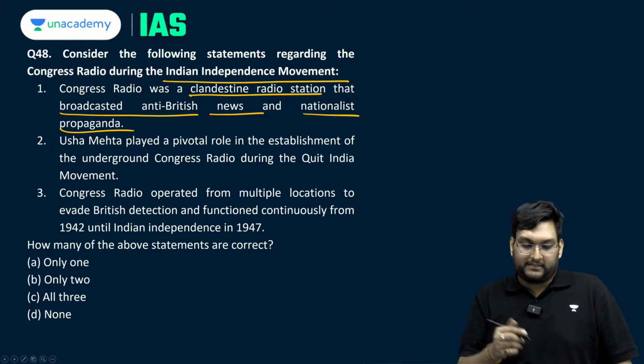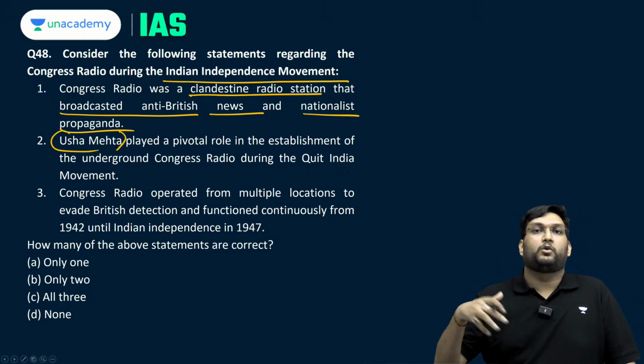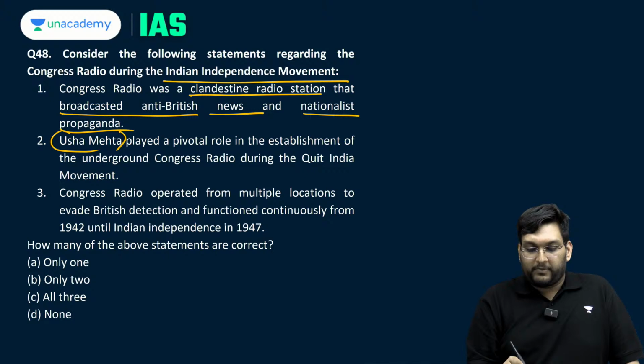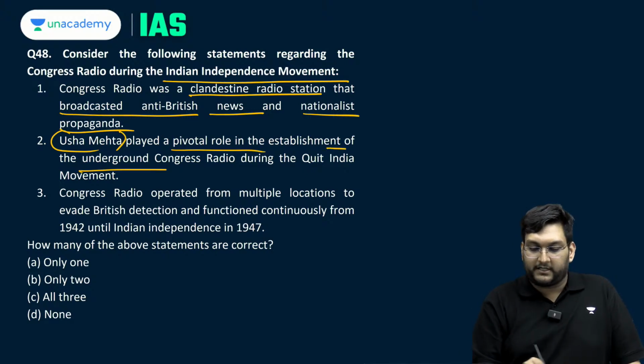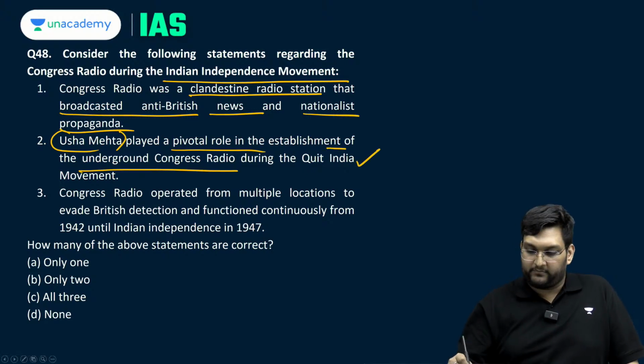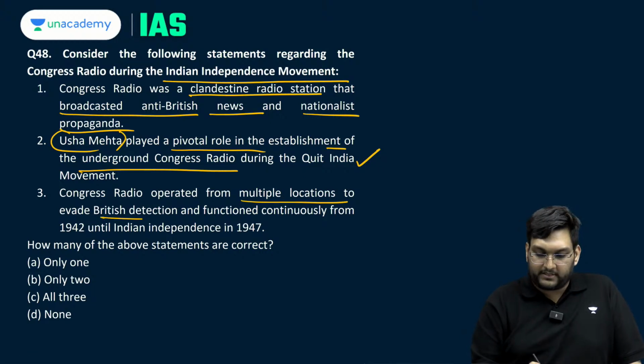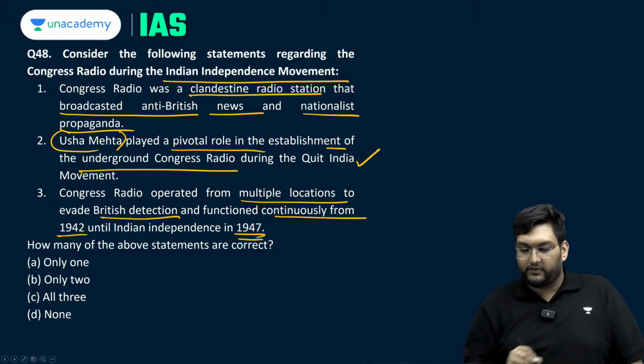Usha Mehta, the current affairs part, and the whole story itself is about her, played a pivotal role in establishment of an underground Congress radio during the Quit India movement. The Congress radio operated from multiple locations to evade British detection, functioning continuously between 1942 till 1947.